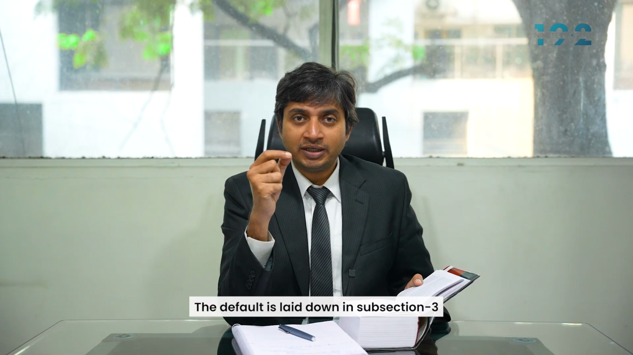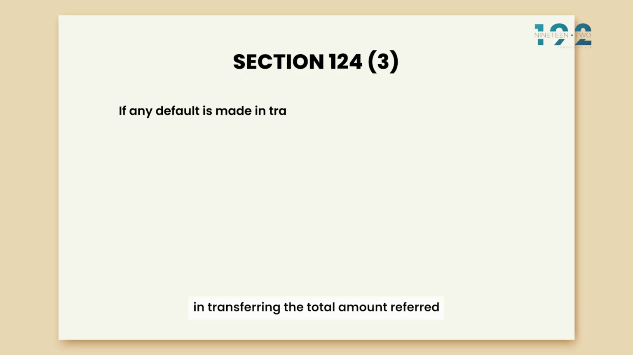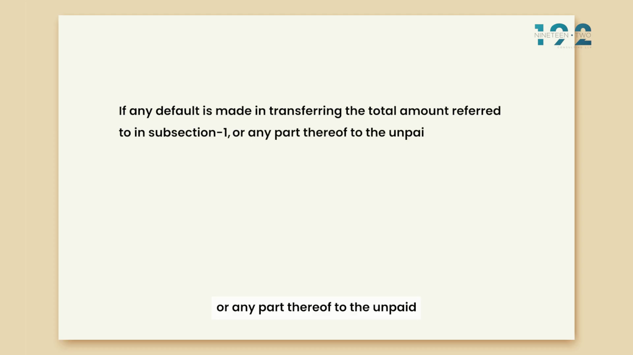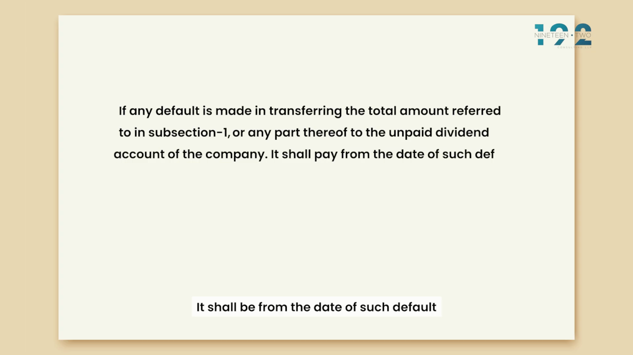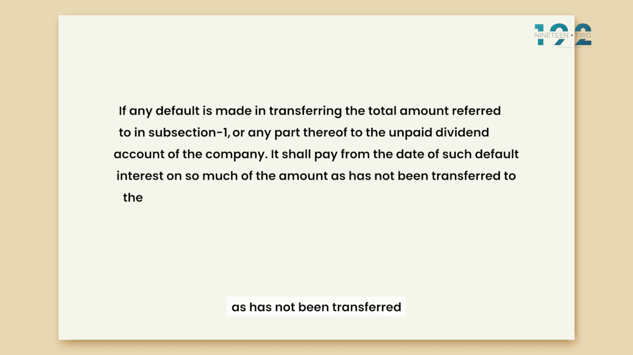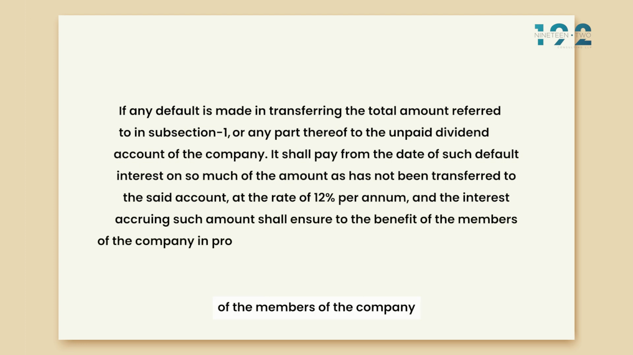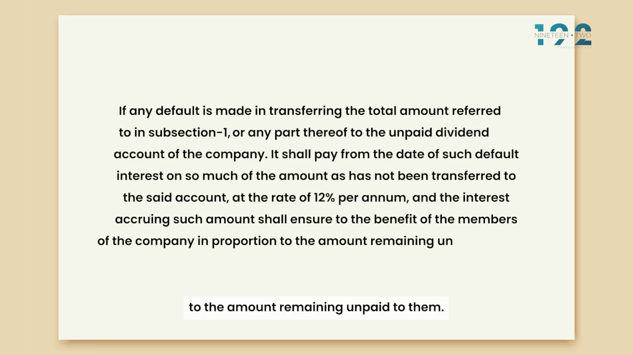The default is laid down in subsection 3 of section 124. If any default is made in transferring the total amount referred to in subsection 1, that is the unpaid dividend amount, or any part thereof to the unpaid dividend account of the company, it shall pay from the date of such default interest on so much of the amount as has not been transferred to the said account at the rate of 12% per annum, and the interest accruing on such amount shall enure to the benefit of the members of the company in proportion to the amount remaining unpaid to them.